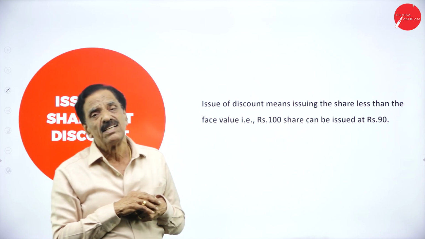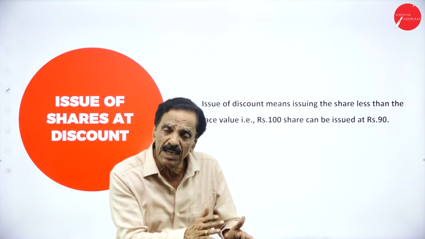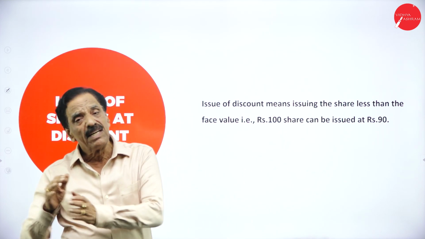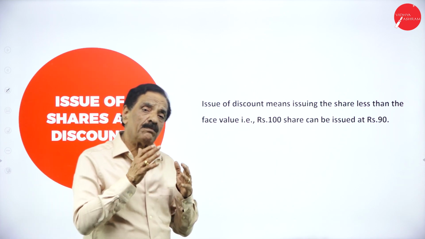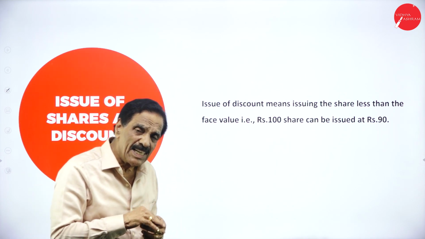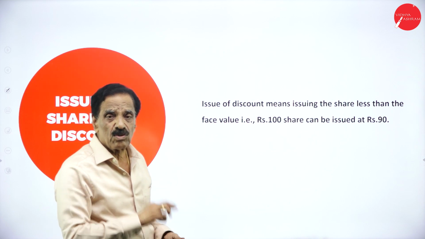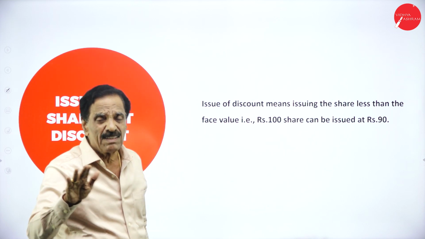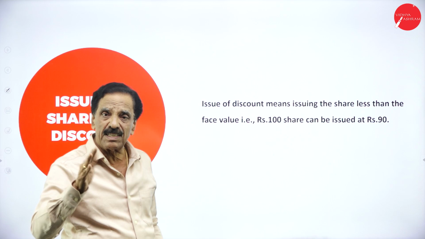So, the 3 are issue at par, at a premium, at a discount. 100 rupees share, issued at rupees 100, share at par. If a 100 rupees share is issued at 120, it is issued at a premium. If a 100 rupees share is issued at 90, it is called share at a discount. So 3 ways: share at par, share at a premium, share at a discount.